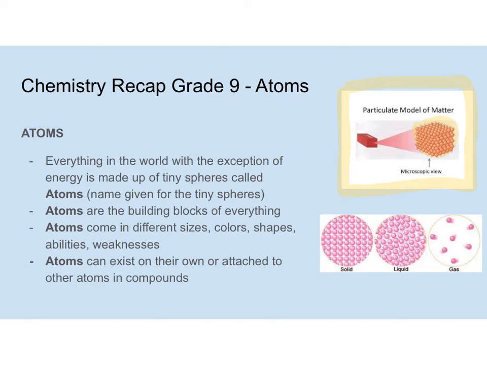Now, atoms come in different sizes, colors, shapes, abilities, and weaknesses. So some atoms are really, really strong. Some atoms are weaker. Some atoms are reactive. Some are yellow. Some are green. So there's a big variety in atoms.